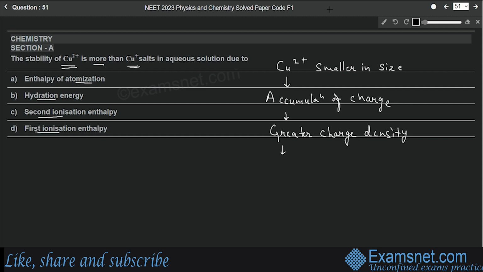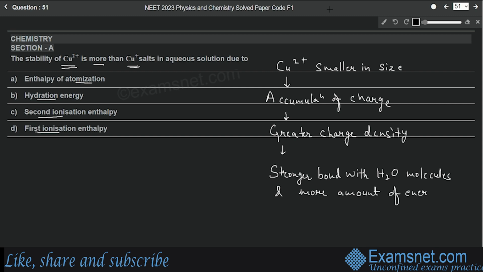So a stronger bond with water molecules is formed, and a large amount of energy is released. We know that this energy is known as hydration enthalpy. So it has a high hydration enthalpy.